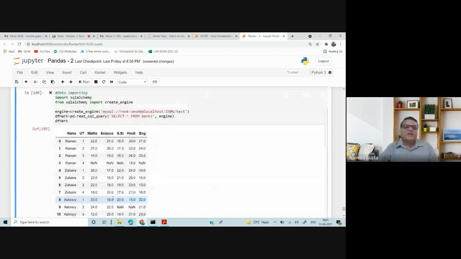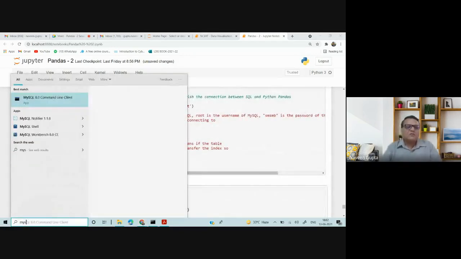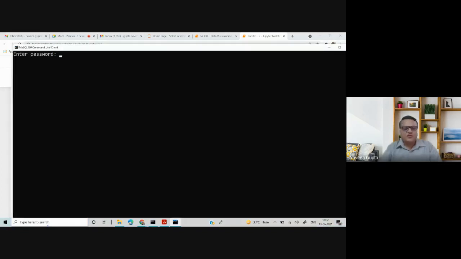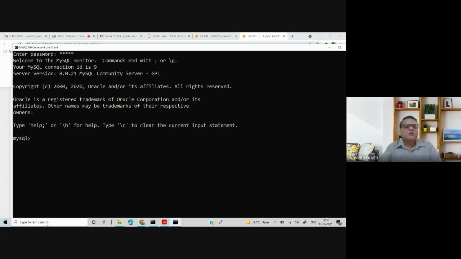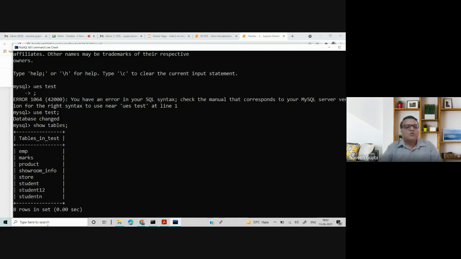Once I run it, the data frame will be copied. So I'll go to MySQL, in the test database, and show you that the marks table is being created.